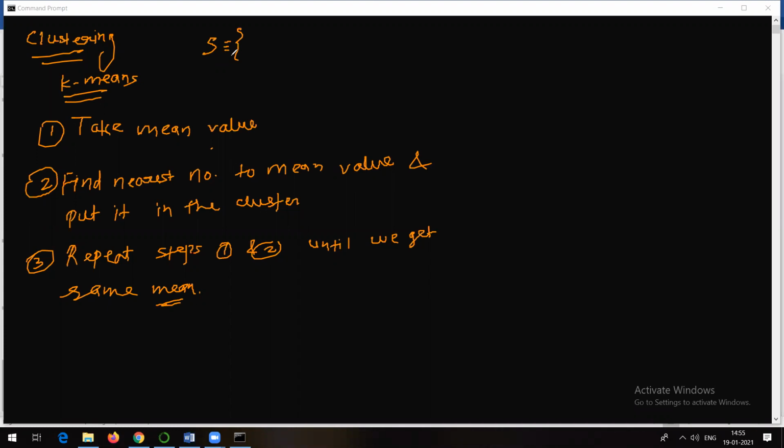But in implementation, you need to apply some distance formula. Remember that. Here I will be talking about some example, because it will make it easy for you people to understand the concept. That's why I am talking about this particular example.